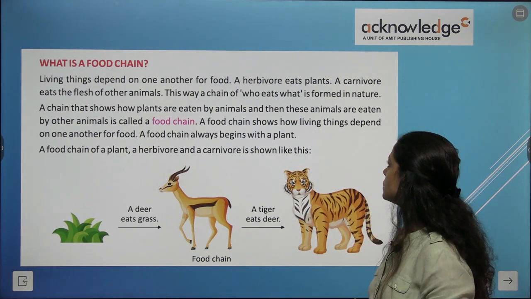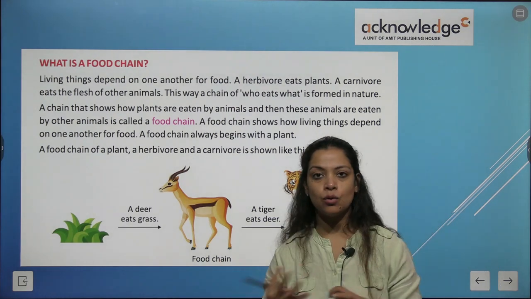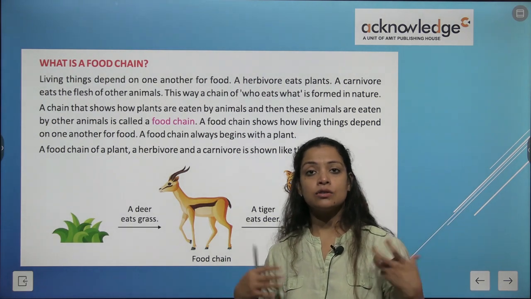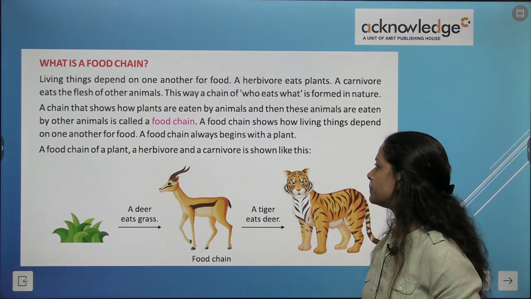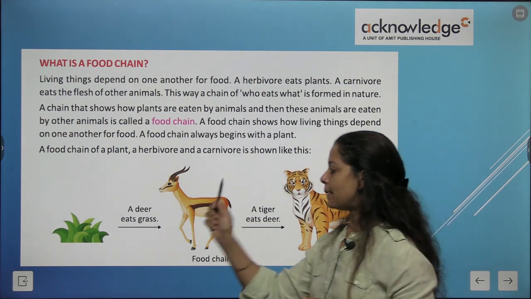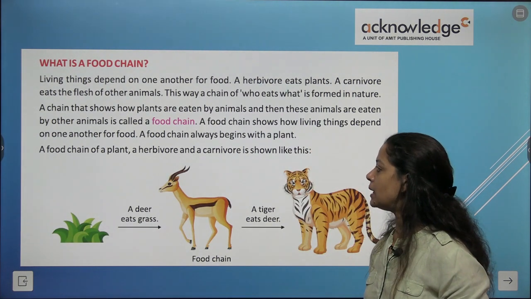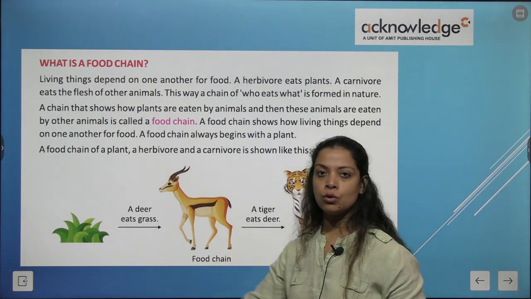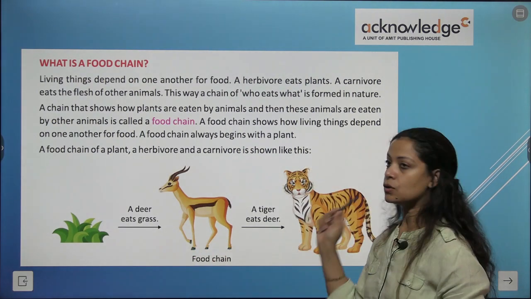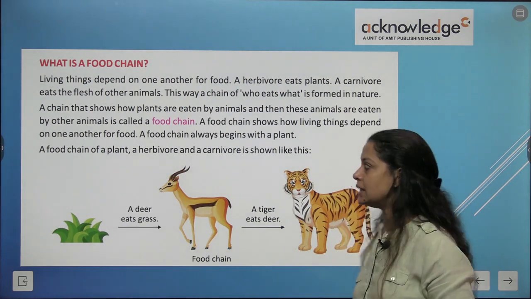Now a food chain shows how living things depend on one another. If this food chain does not exist in nature, then survival will again be in danger. A food chain always begins with a plant. So the primary source of a food chain is a plant. A food chain of a plant, a herbivore and a carnivore is like this: first there will be a grass or plant, the deer will eat it, and the tiger will eat the deer. So this becomes a food chain in nature.